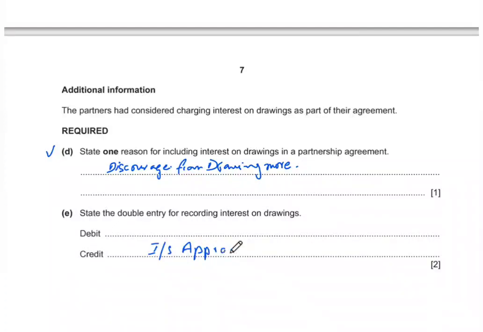The partner is the one who is giving that interest, so the debit entry is in the partner's current account. Whoever is giving that interest on drawings, his current account will be debited by that amount.